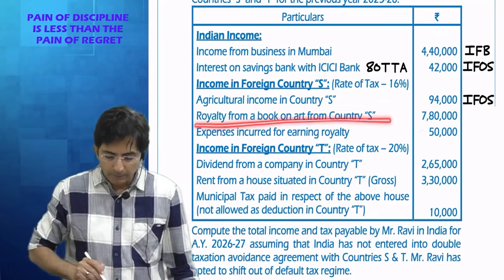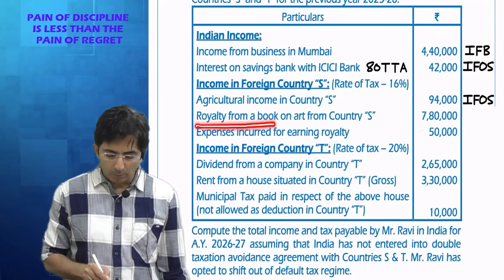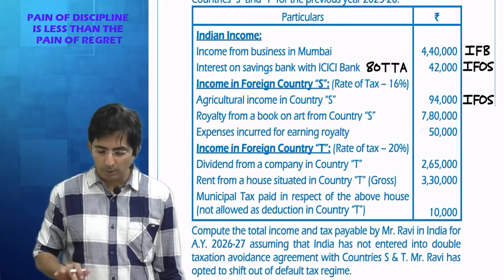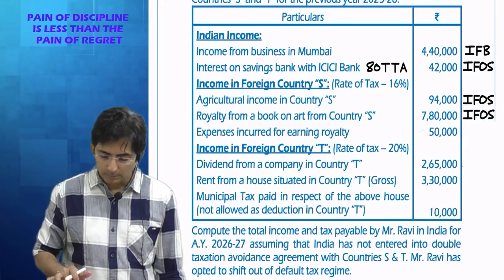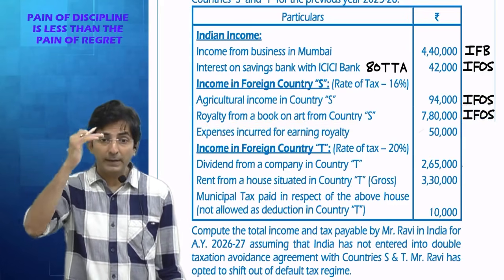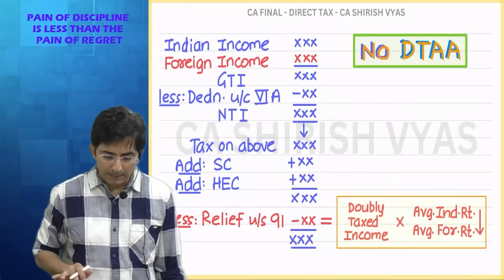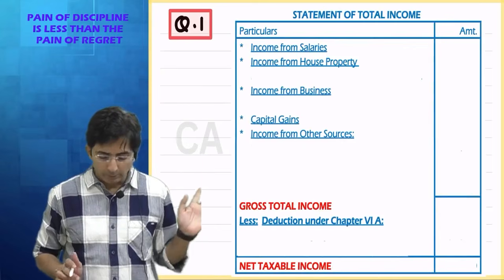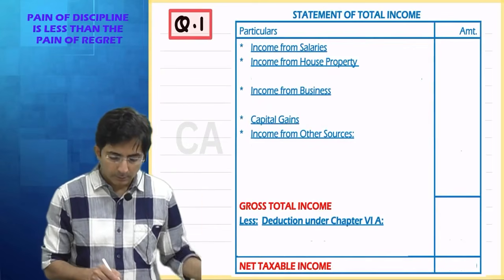What about royalty income? Royalty from a book on art from country S. Royalty income comes where? Income from other sources. See, I want to classify into the 5 heads. Don't forget, this is the template of my answer. So, this is where I will show income from other sources.